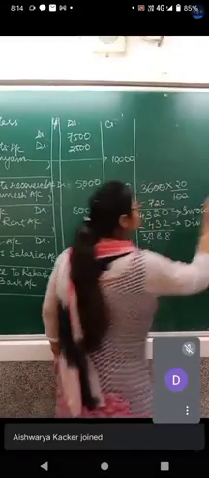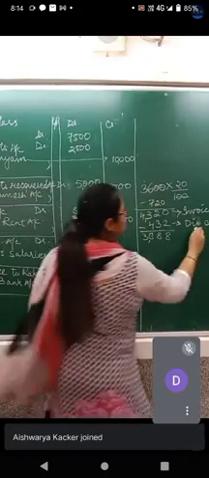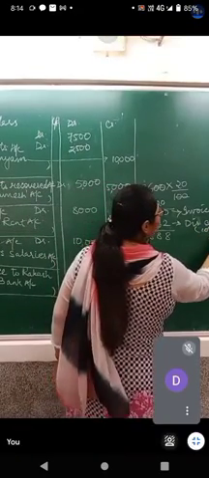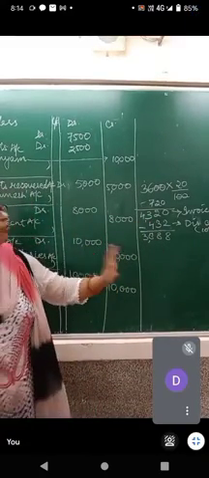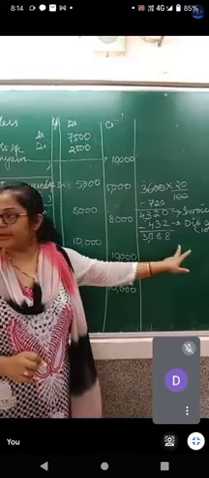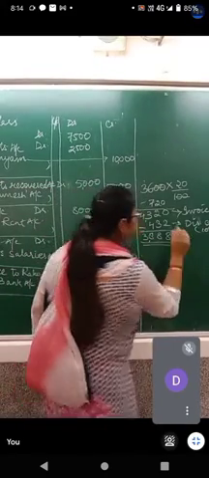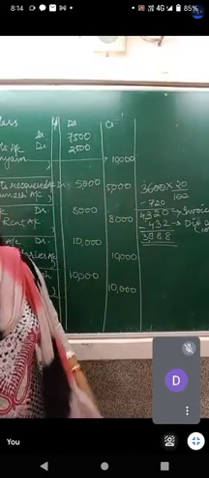What is this? This is discount allowed by us, and this is 10% of the invoice price. Now 4320 minus 432. What we got? 3888. Now this 3888 is the actual amount for which the transaction took place.